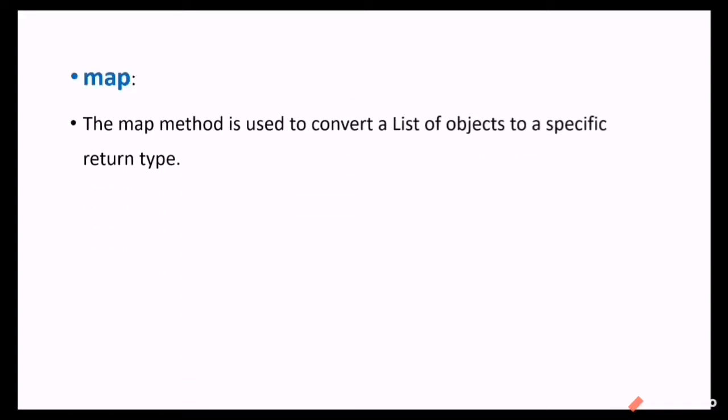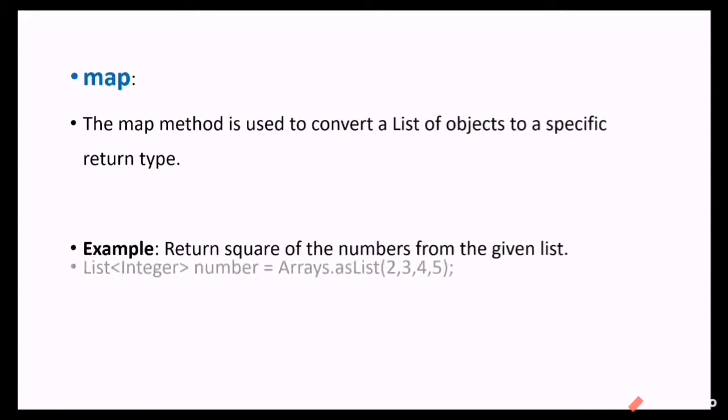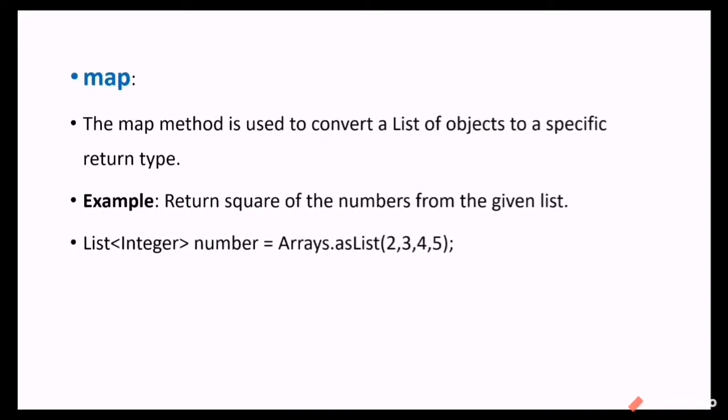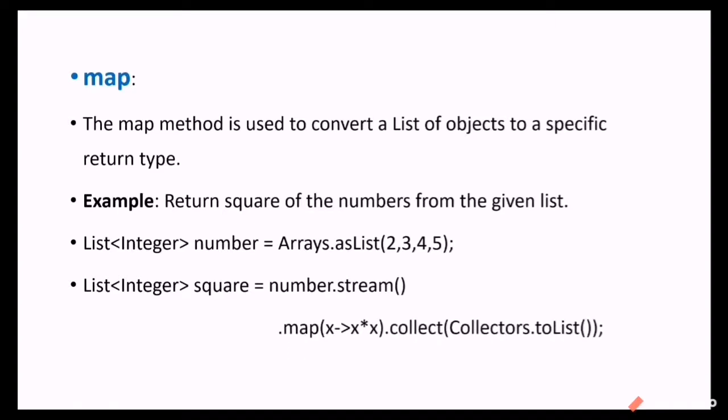Next, the map method. It is used to convert a list of objects to a specific return type. That is, it is used for converting from one type to another. For example, we have taken one list of numbers and are trying to square each of them. For that we call this list's stream method, then the map method. In that map method we do this conversion: x implies x star x. So we are squaring each number, collecting it at the end.